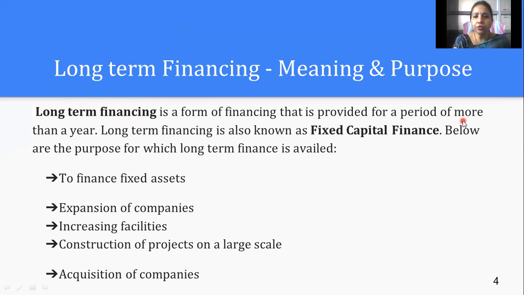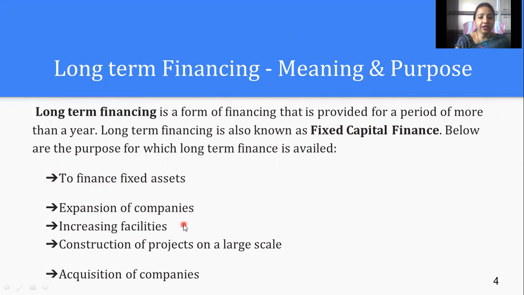Long-term finance is also known as fixed capital finance. So these are the purposes why we go for long-term finances. That is, to finance fixed assets like land, building, furniture. These are our fixed assets, and if we want to finance these, we need to go with long-term finances.